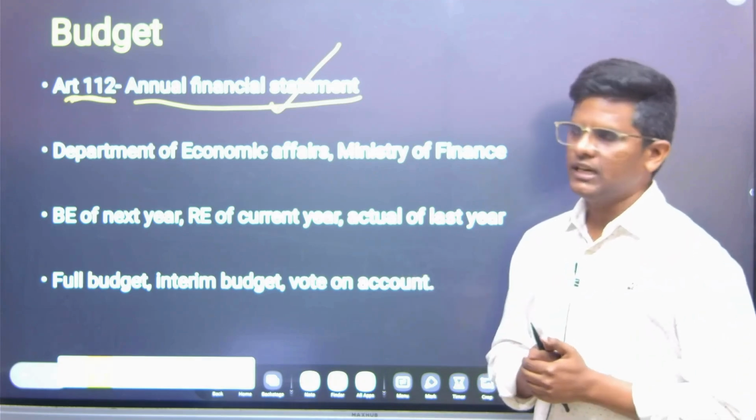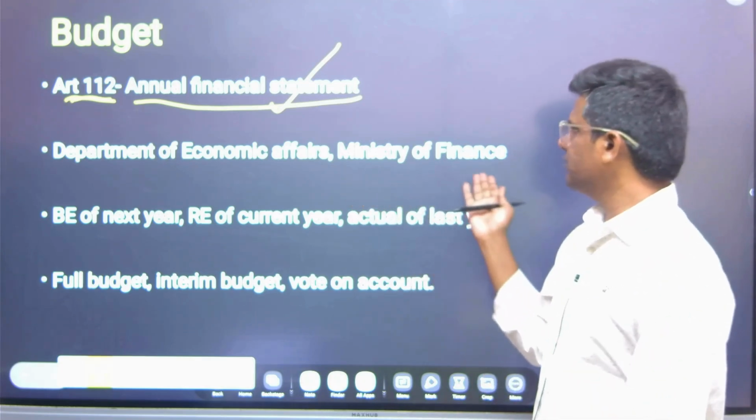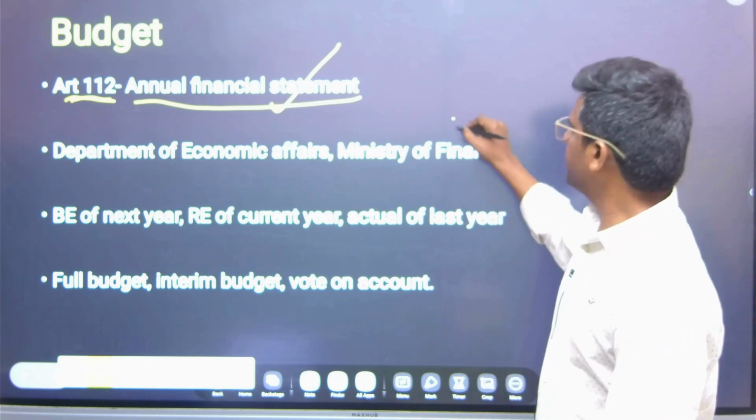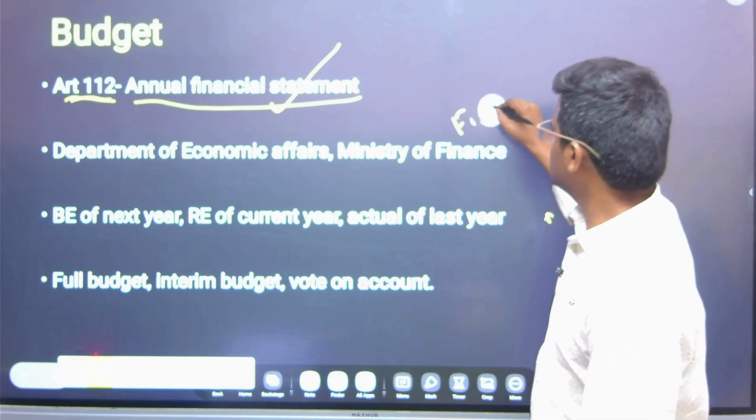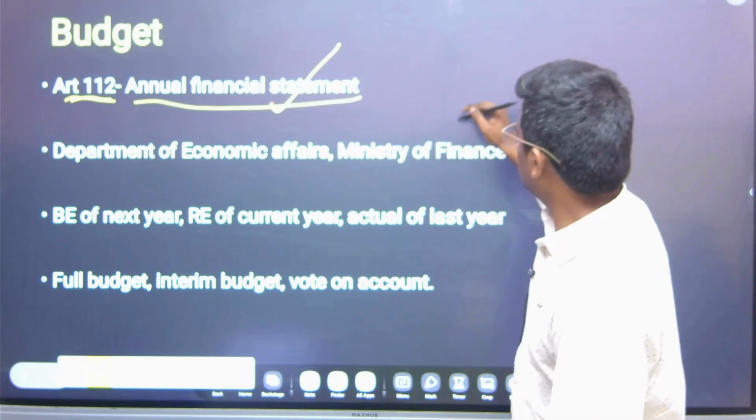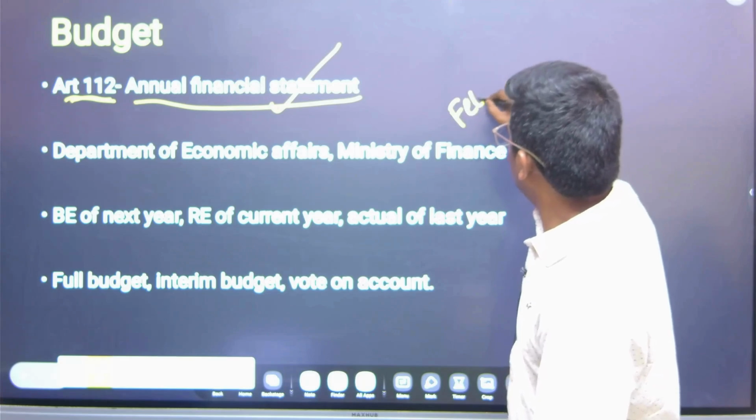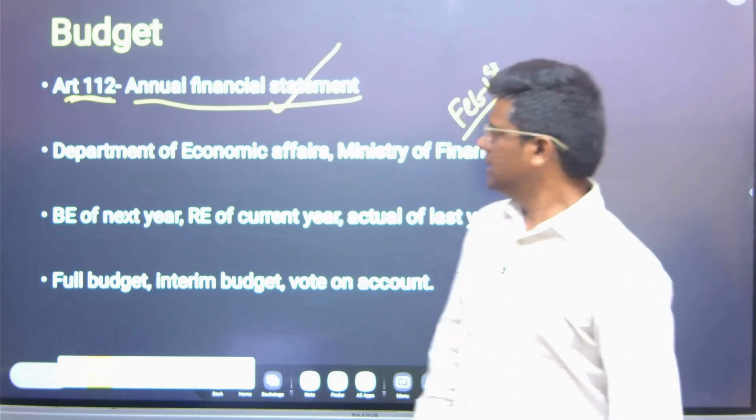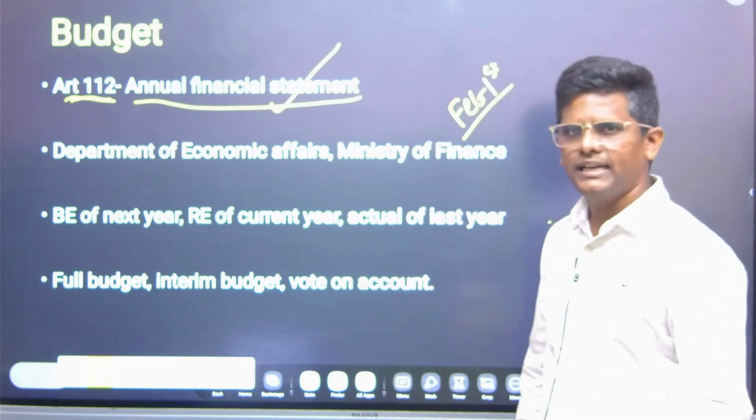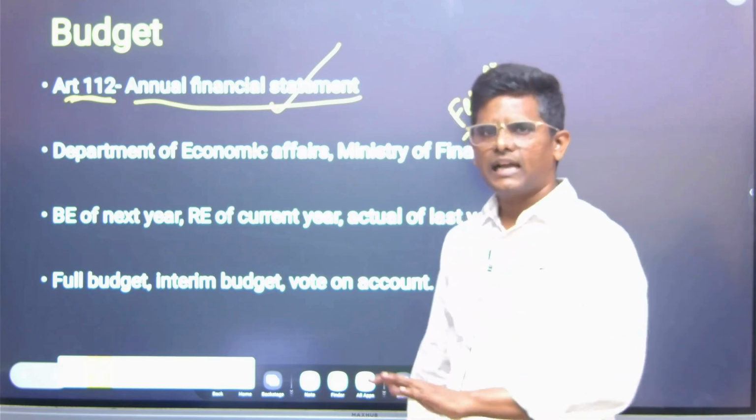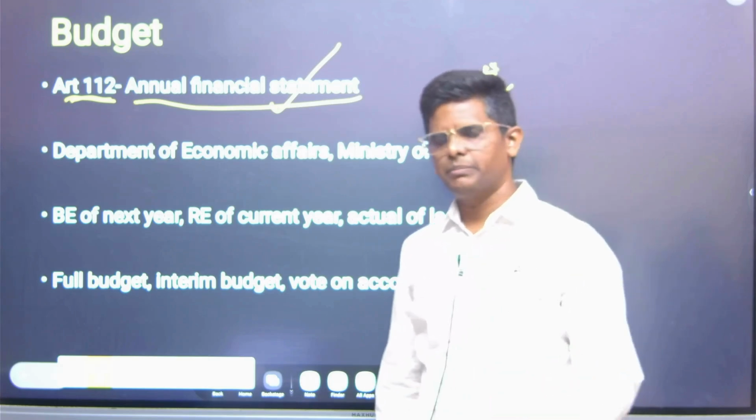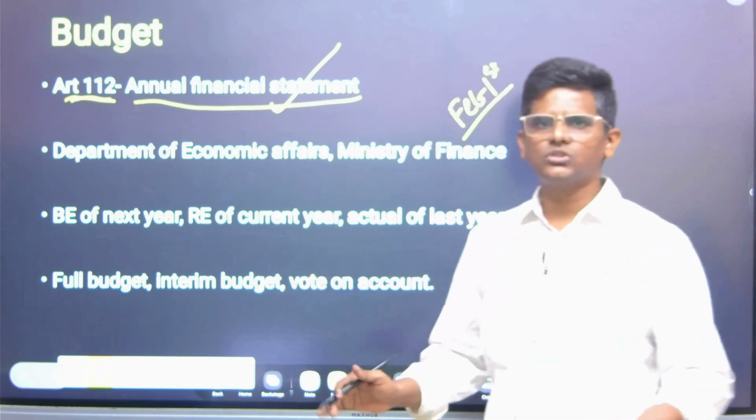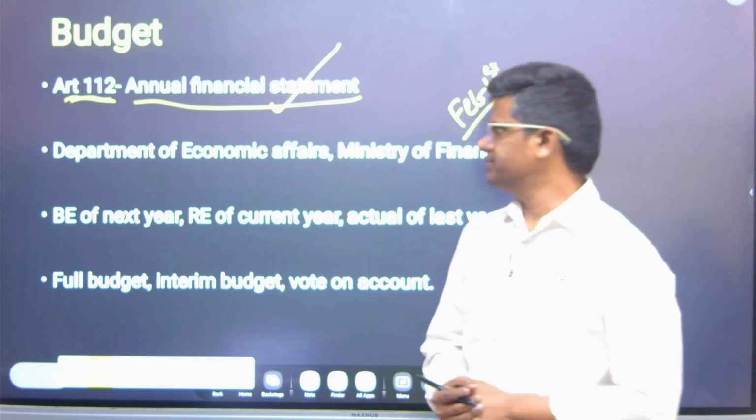So who prepares the budget? The Department of Economic Affairs, coming under the Ministry of Finance, prepares the budget. Every February 1st the budget is presented before the Lok Sabha and Rajya Sabha. Till 2016-17 the railway budget used to be submitted separately, but now it is merged with the general budget. There is no separate railway budget.